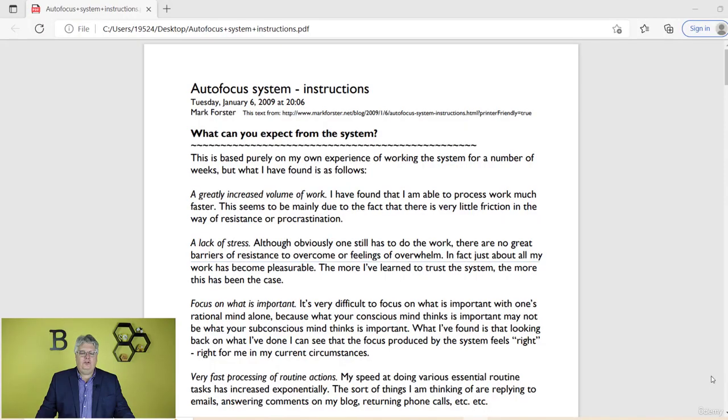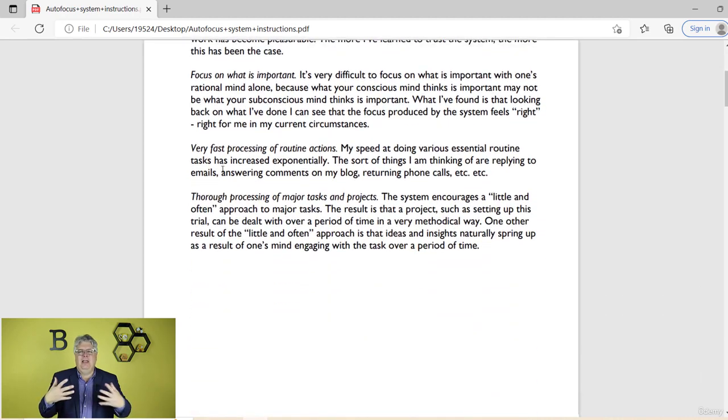So I'm going to show you how you can take a longer piece of something that's already been created and have ChatGPT boil that down into something that's easy for us to consume, a summary of that type of article. So here's the example. I have this article that is like 6 pages long on the autofocus system, which is a time management system to help you be more productive.